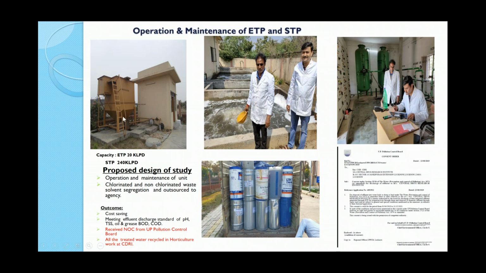So all the waste from the laboratory goes through the clarifier and then to the pH adjustment. After that, this treated water is segregated and used in horticulture work.